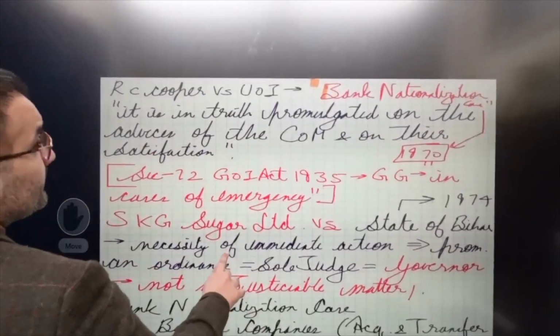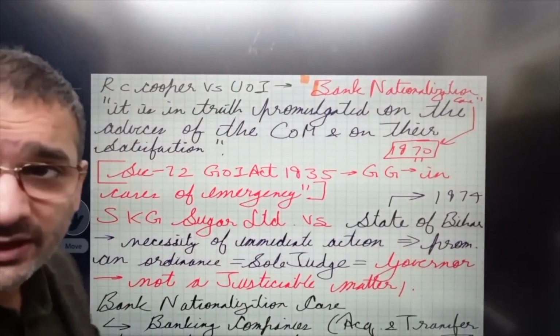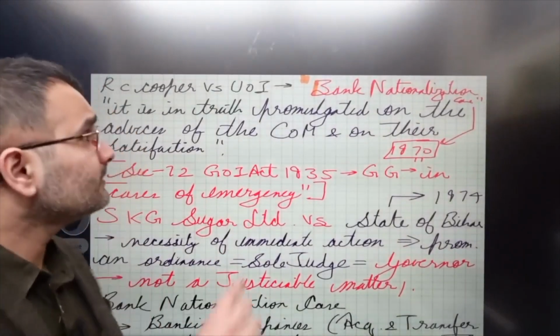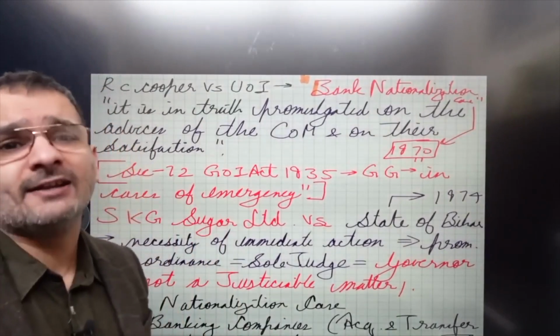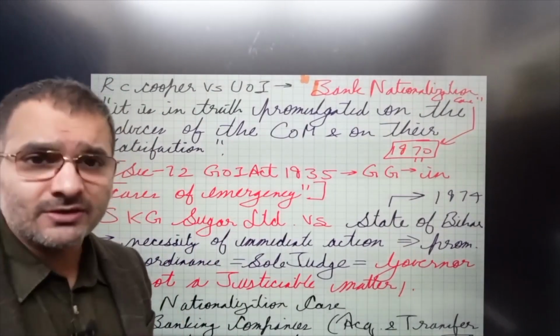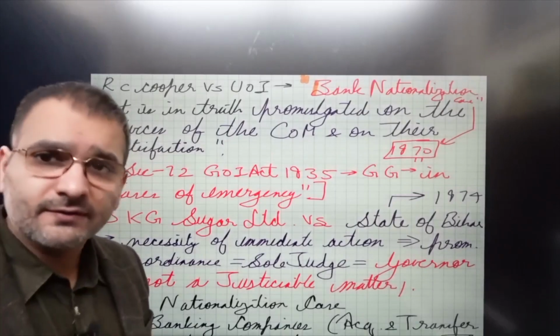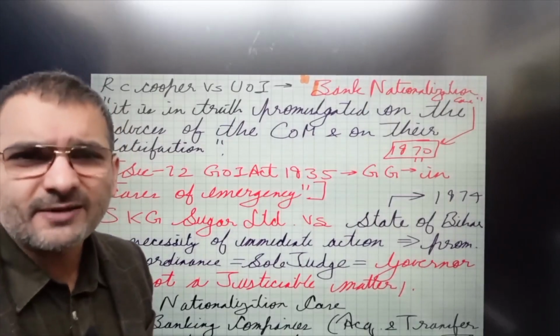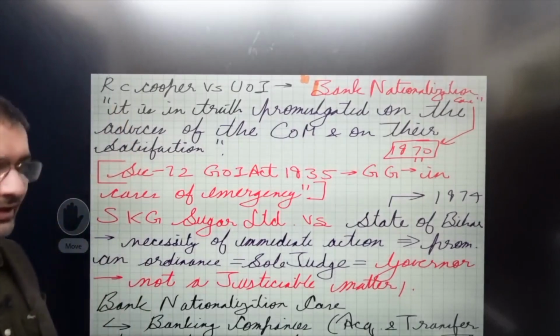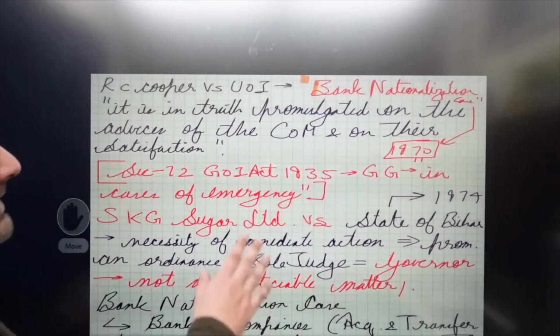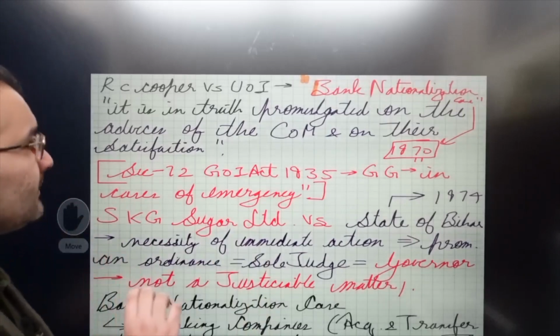So you cannot write an answer on ordinance without quoting R.C. Cooper versus Union of India, also popularly known as the bank nationalization case. And I already know that you have read this for your prelims as well. But nahi padta kya kare. Now, herein, this is a 1970 case.